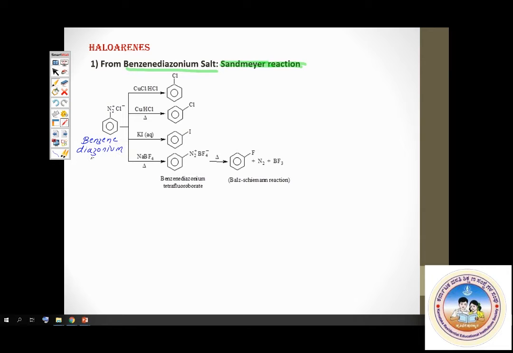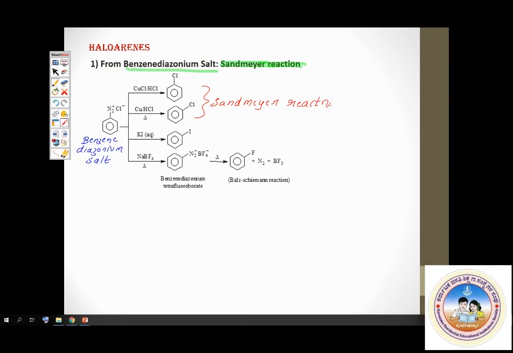From Sandmeyer's reaction, you can get chlorobenzene, bromobenzene, iodobenzene, as well as fluorobenzene. That was one reaction to get haloarene.